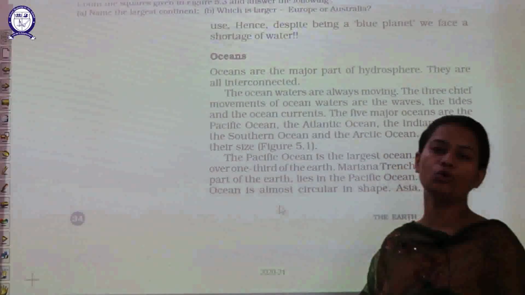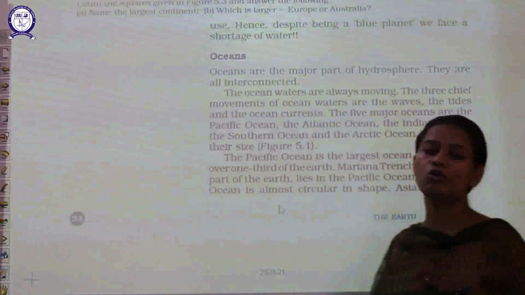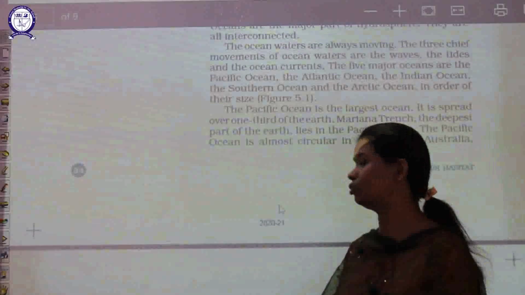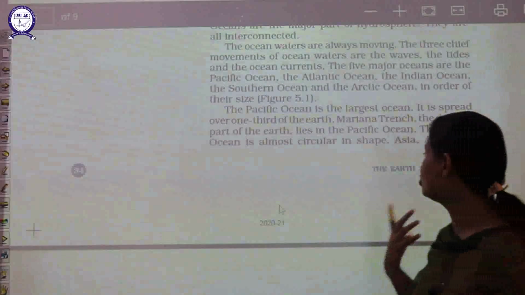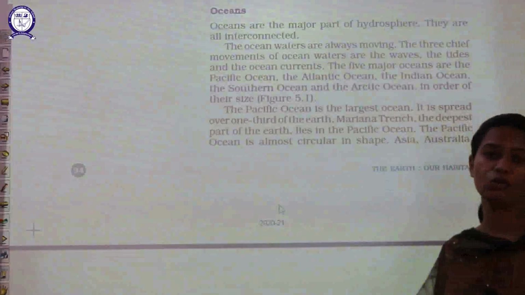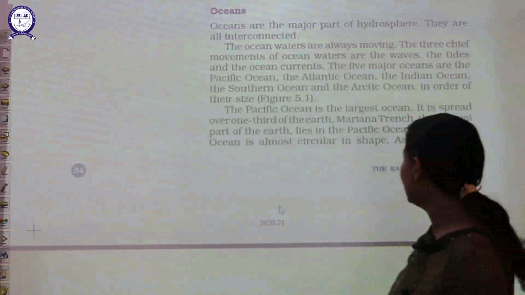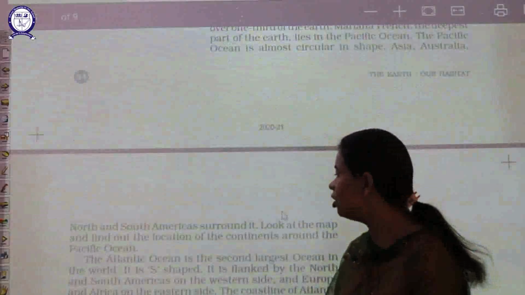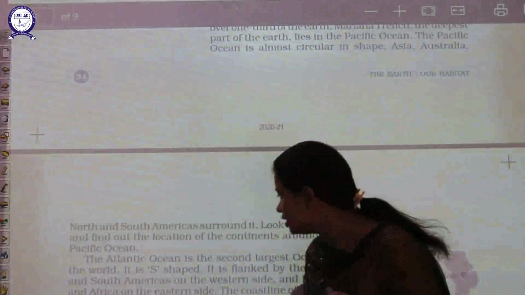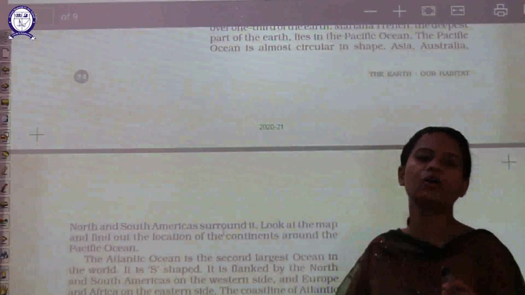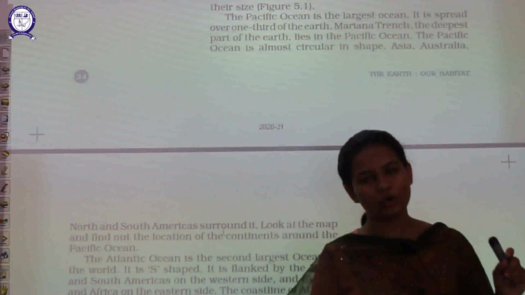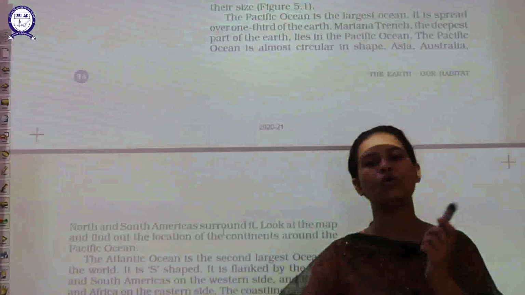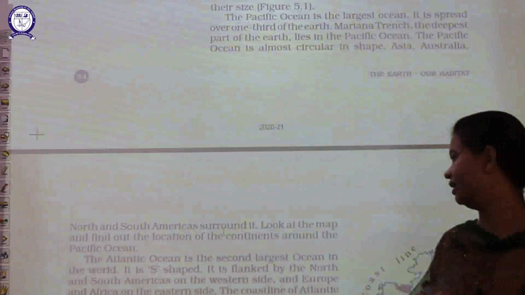The Pacific Ocean is circular in shape. Again, this question can be asked, that Pacific Ocean is in which shape? So what we can say, it is circular in shape. So what we can say, that Asia, Australia, North and South America surround it. What does that mean? That Pacific Ocean is surrounded by all these 4 continents.